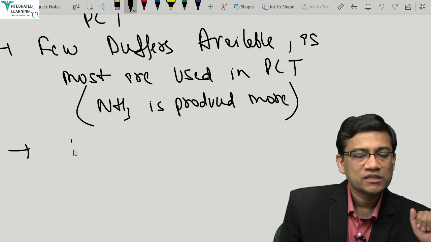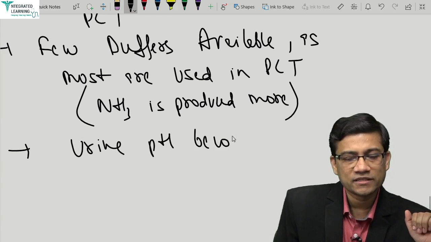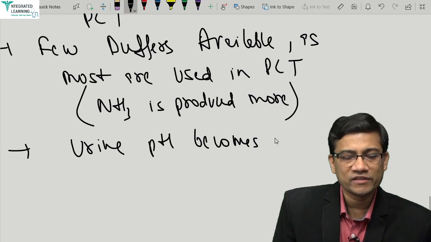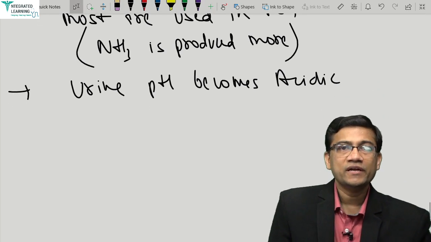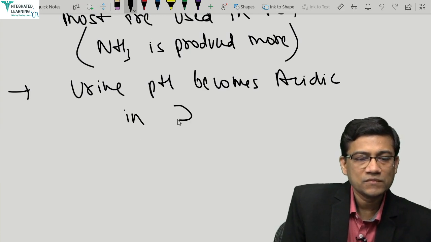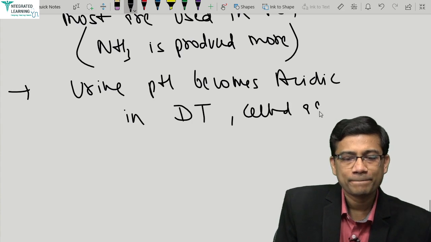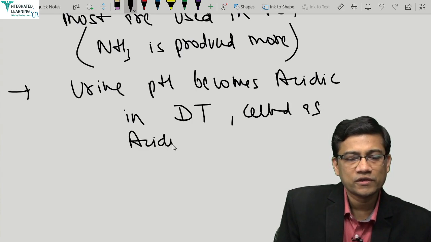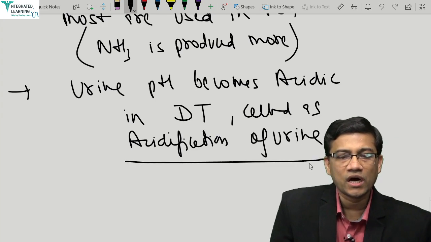Now, since buffers are few, the urine pH becomes acidic, because you can't buffer everything. It becomes acidic in the distal tubule, which is called acidification of urine.